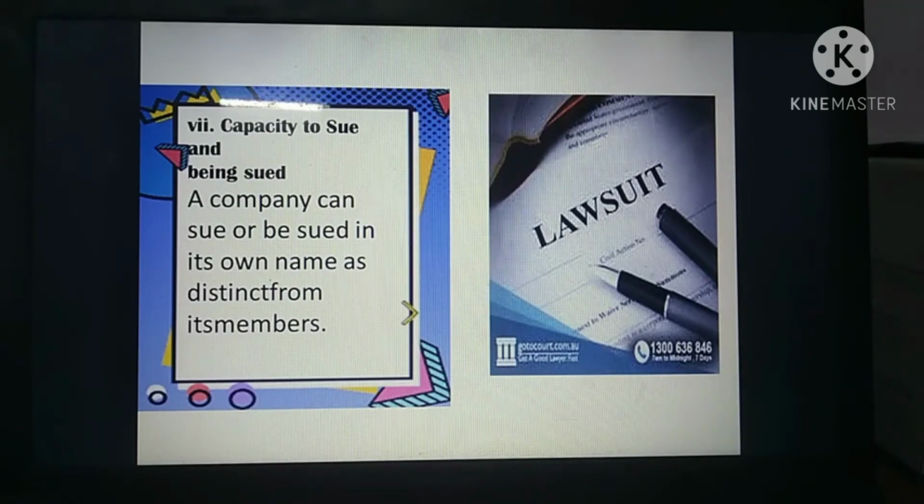A company can file a case against some other person or some other company. Also, a case can be filed by another person against the company. All such litigation, suits and petitions have to be in the name of the company only. So that is the capacity to sue and be sued. You have to take legal action against the company only, not the individual person. That is the main thing.